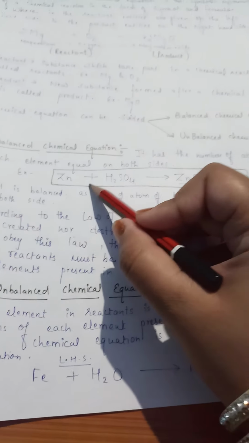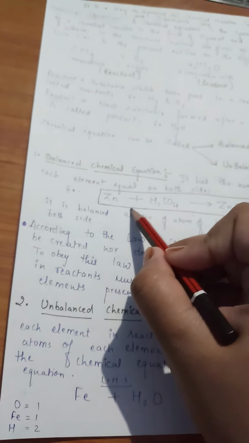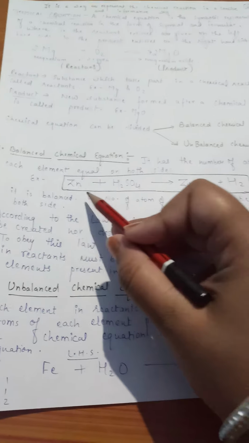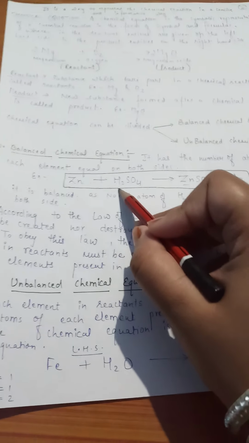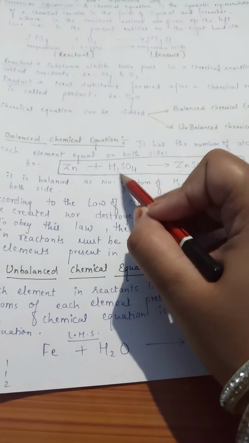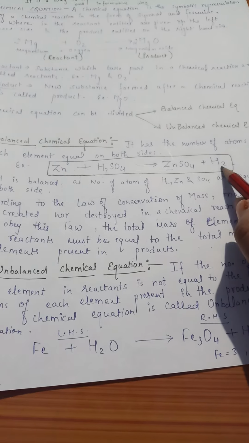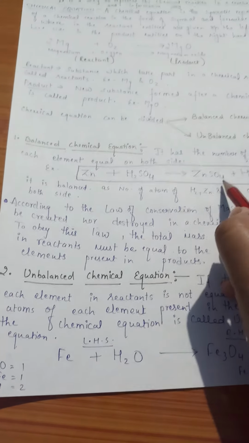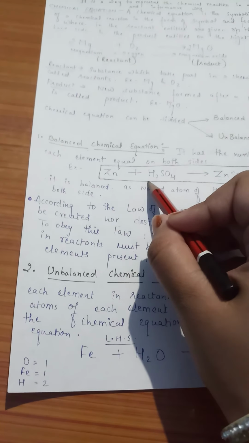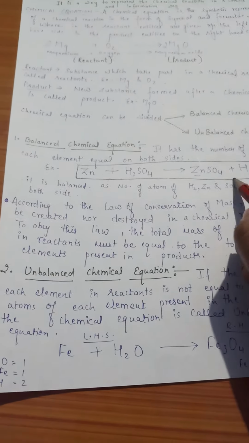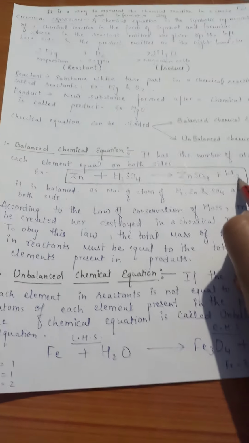Here in the reaction you can see that the number of atoms of zinc is 1, and here it is 1. Then we come to hydrogen. How many atoms? 2. Whatever is written here, they are the number of atoms. So hydrogen is 2 here, and here also you can see 2. Sulfur is 1, sulfur is 1. Oxygen is 4, oxygen is 4. So we can say that the number of atoms of the elements on the reactant side is equal to the number of atoms on the product side. So this equation is balanced.